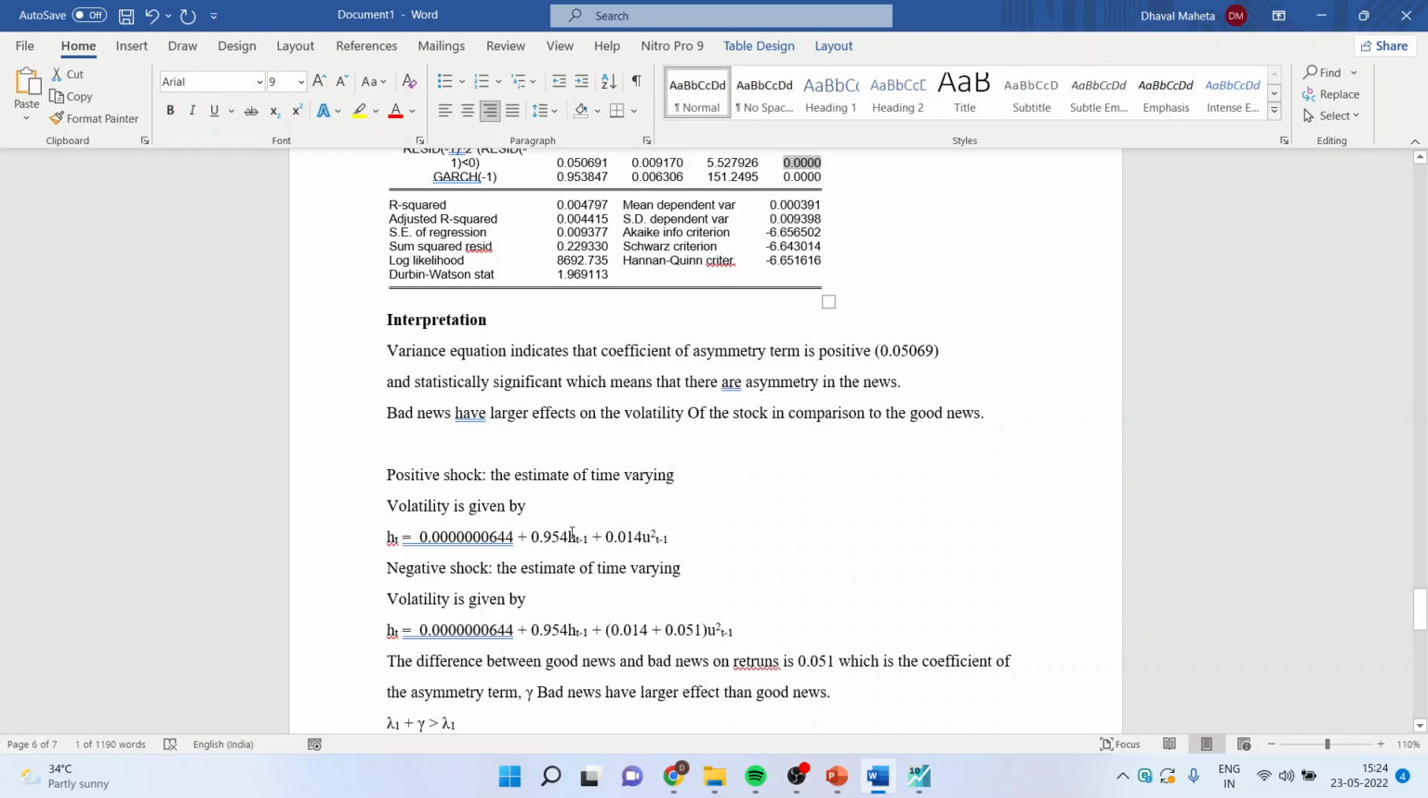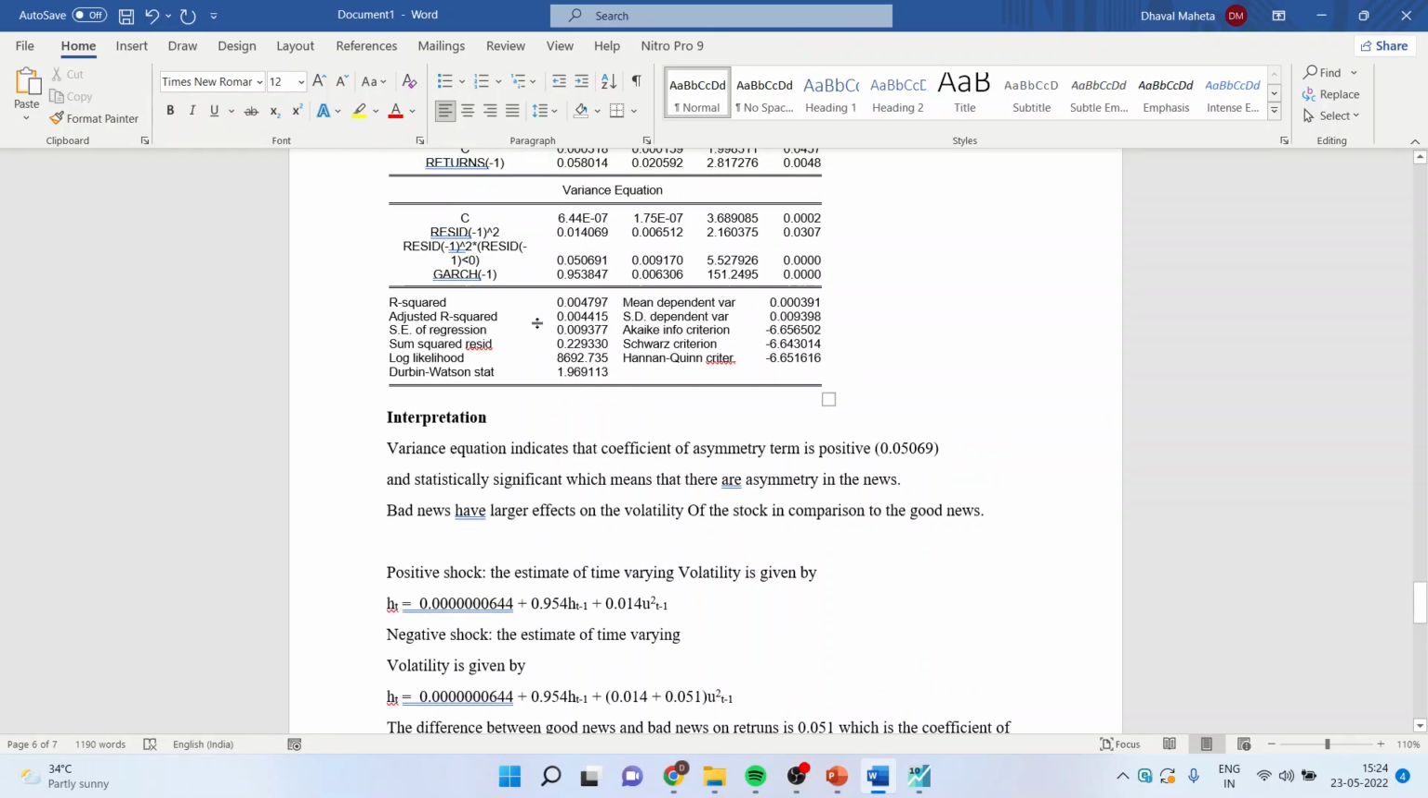So what will be the equation for the positive shock? The estimate of time varying volatility is given by. If we say that gamma is equal to 0, this term is completely absent. Now the 1, 2 and 3 terms will be there. So my h_t is equal to 0.0064 plus 0.954 h_{t-1} plus 0.014 mu squared_{t-1}.